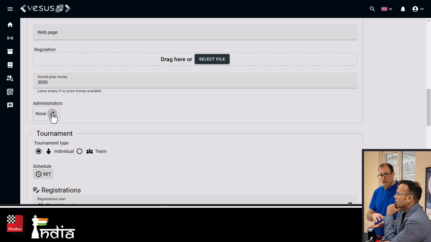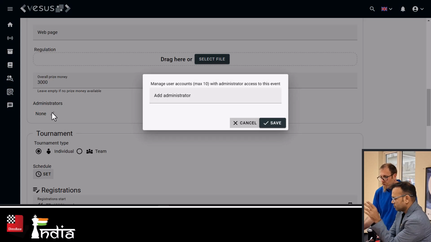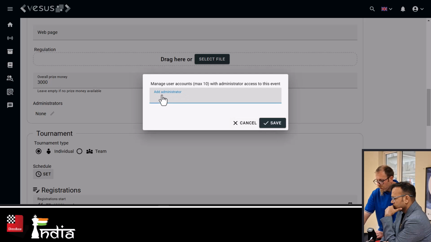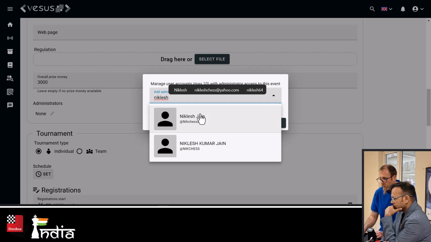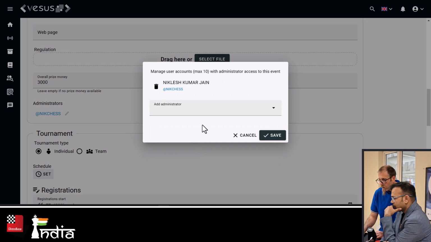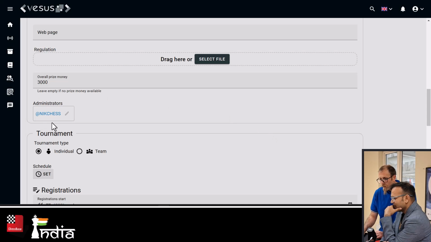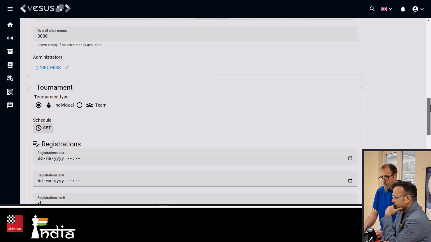They can enter the results. They can do everything on their own. They can manage the registration, everything. You don't need to share your credentials. If they are already registered, you can just put their names here. Yes, so I'm going to give you the access to this. For example, I just search for your user account. It will come here, and I select you. And there you are. And I can add more and more people, so I can collaborate with people.